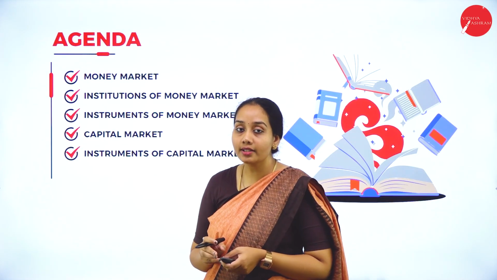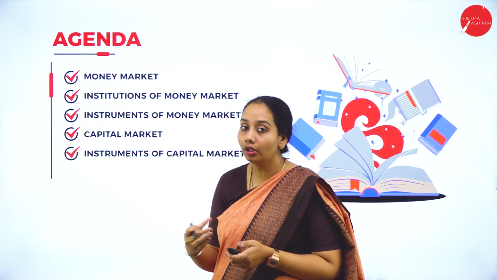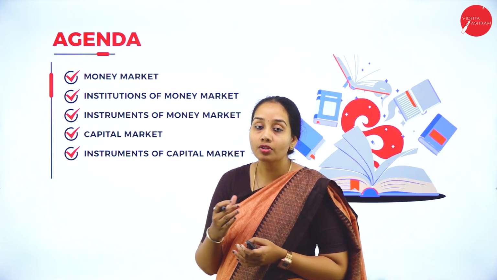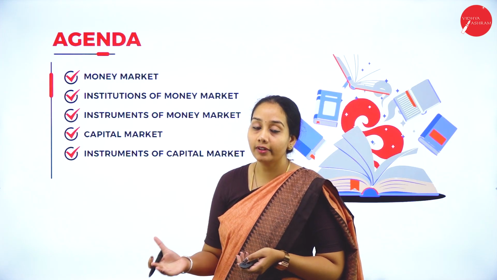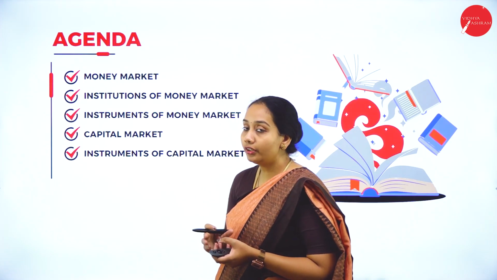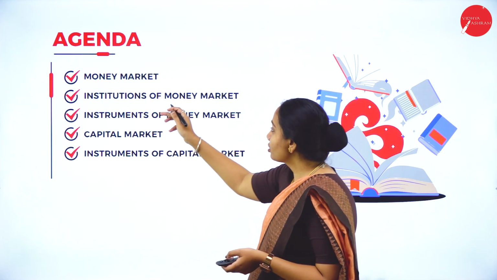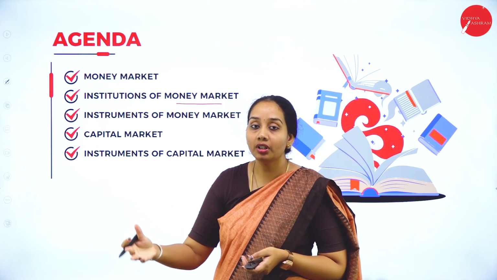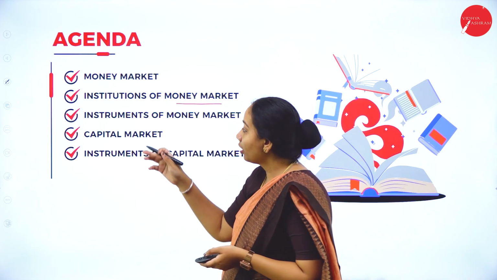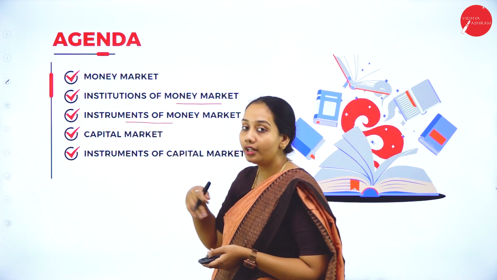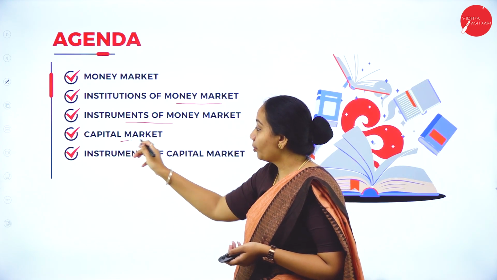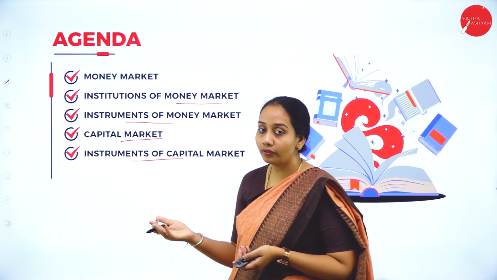So today's agenda is about money market. As I've told, in a financial market there are two types of markets. One is money market and another one is capital market. We'll see the introduction of money market and institutions of money market. So who are the persons who usually issue the money market instruments. And then next we're going to learn about what are the instruments of the money market. Next we're going to learn about what is capital market and what are the instruments of capital market.